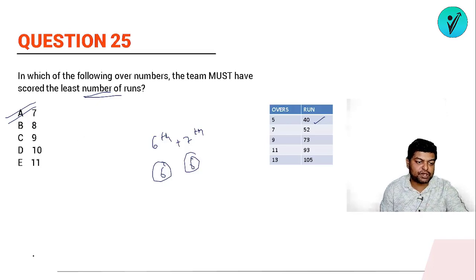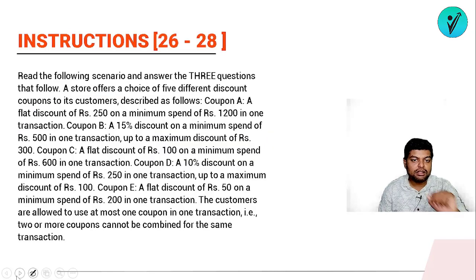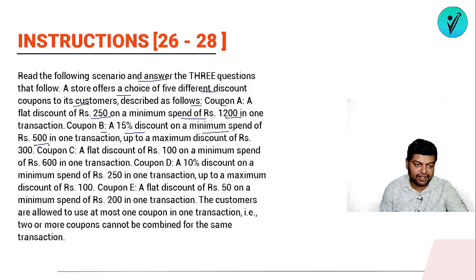Okay, so this was question number 25 for you. Next we have is question number 26 to 28. So read the following scenario and answer the 3 questions that follow. A store offers a choice of 5 different discount coupons to a customer described as follows. Coupon A flat discount of 250 on a minimum spend of rupees 1200 in one transaction. Coupon B, a 15% discount on a minimum spend of rupees 500 in one transaction up to maximum discount of